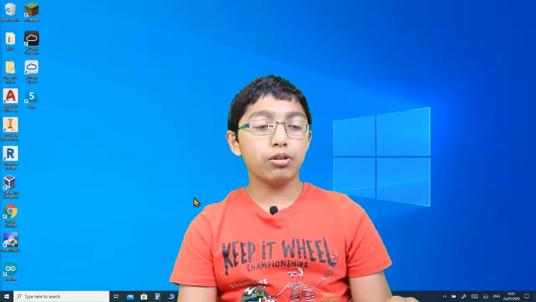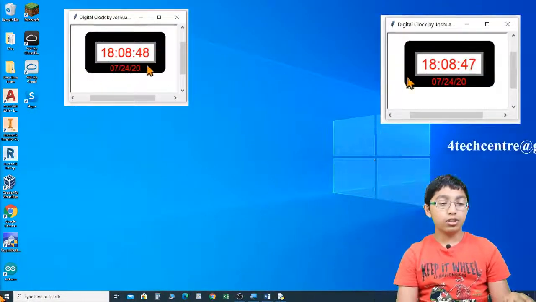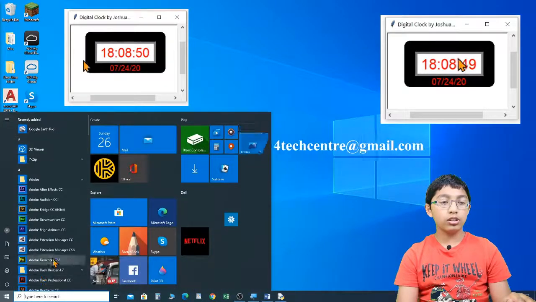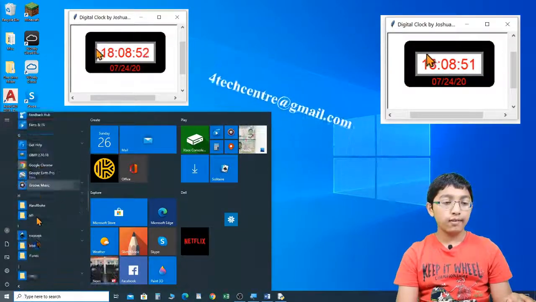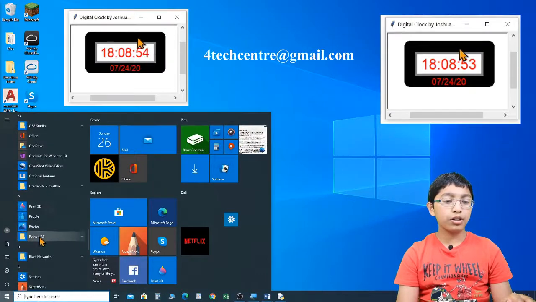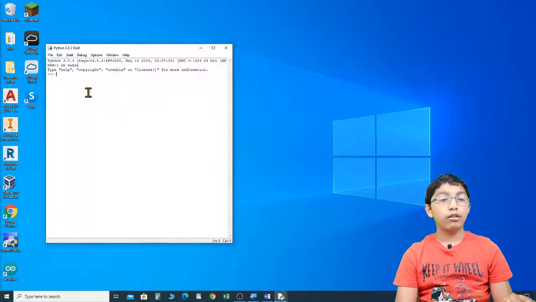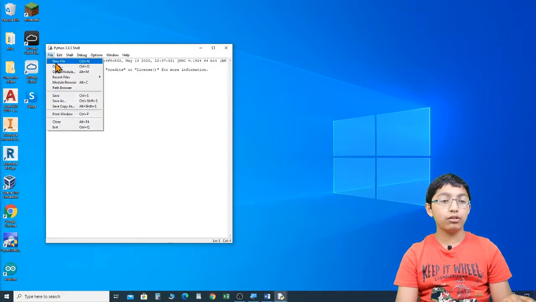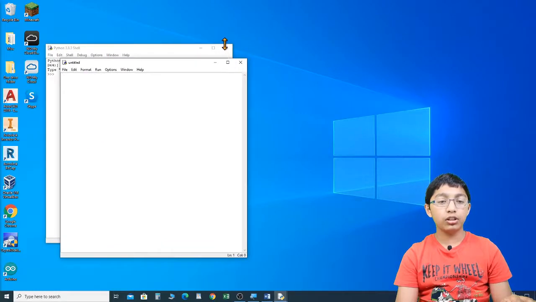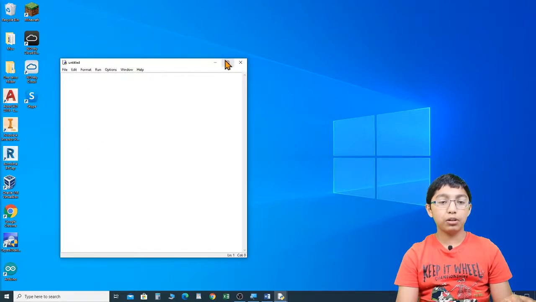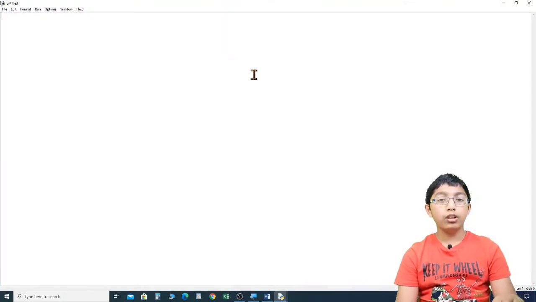Now, I'm going to introduce you to making the clock. Let's open Python from the Windows Programs list. Click Start, Python, and then IDLE Python. Let's open a new file to start programming. File menu, new file. Let's close the shell, and let's maximize the Python programming window. Now I'm going to make the screen bigger so you can see better.